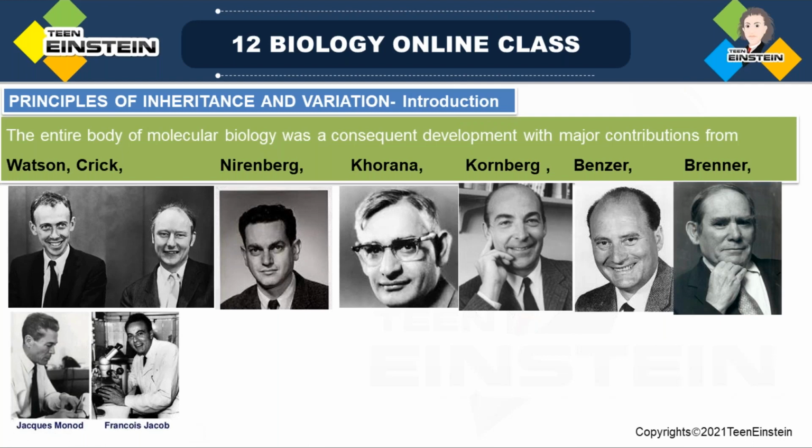Jacob and Monod. In 1965, they got a Nobel Prize for the discovery of regulatory genes. This is the operon concept. That concept is generally called the operon concept. That also you can learn in the next chapter. So in 1965, Jacob and Monod got a Nobel Prize for the discovery of regulatory genes, and that concept is called the operon concept. Okay.